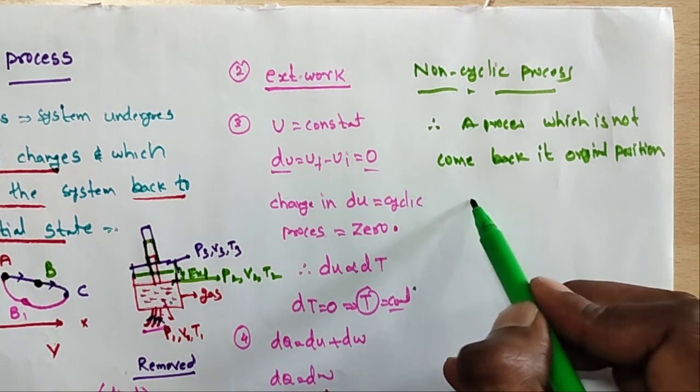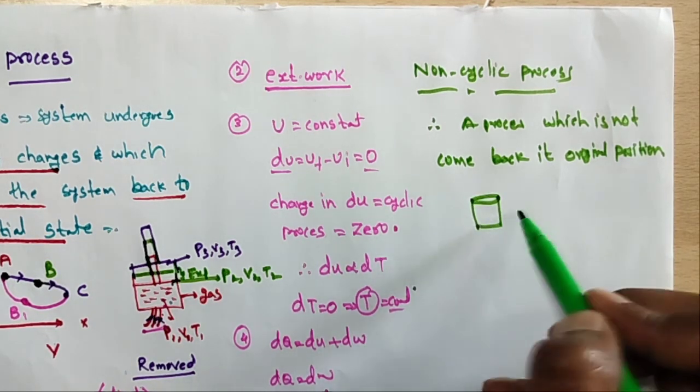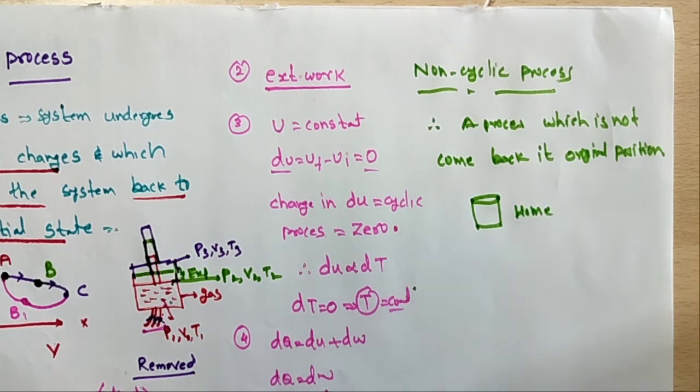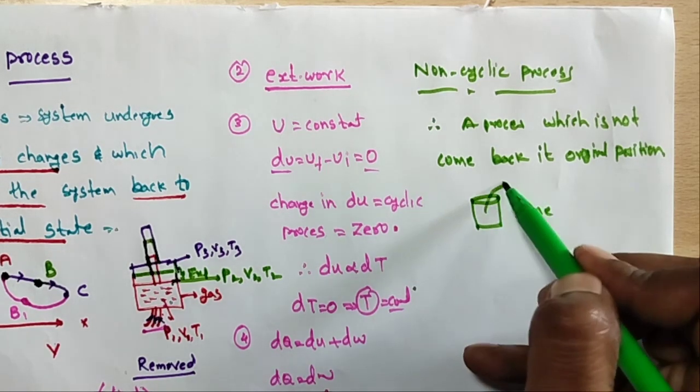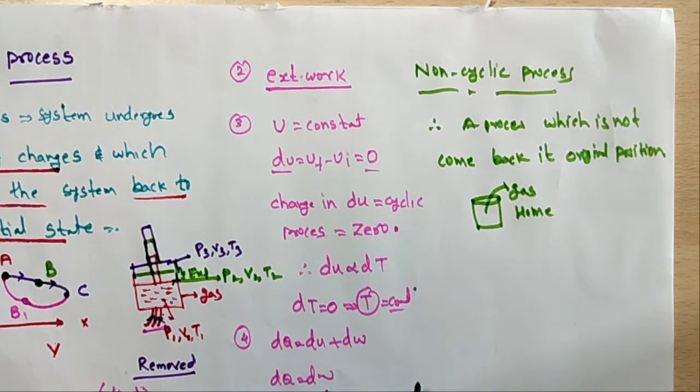For example, in your home there is a gas cylinder. Suppose the gas is going outside, the gas is leaking.